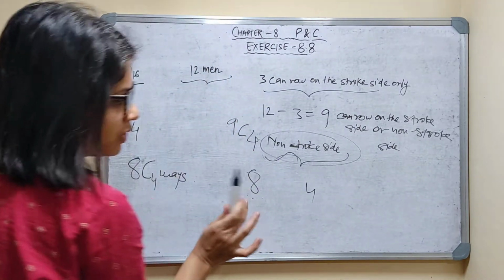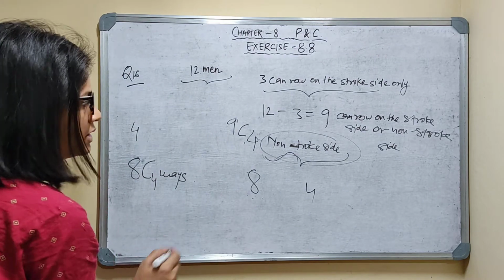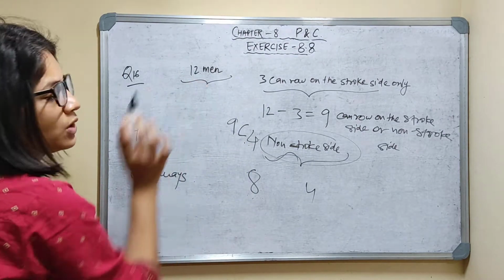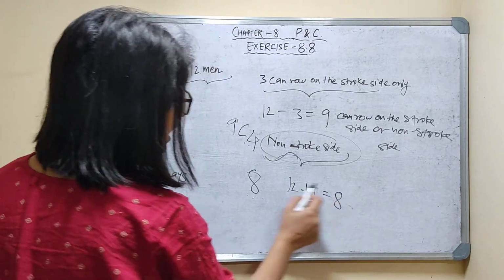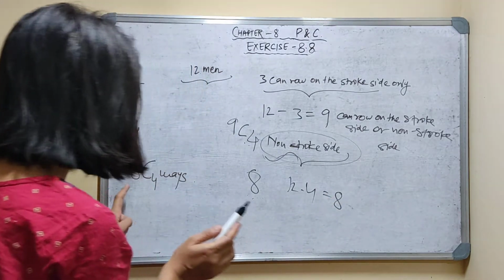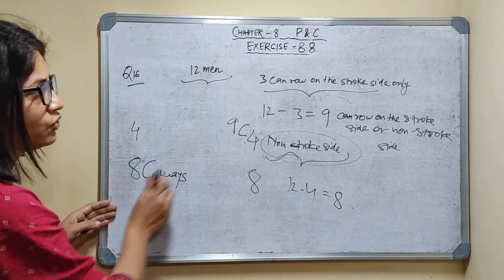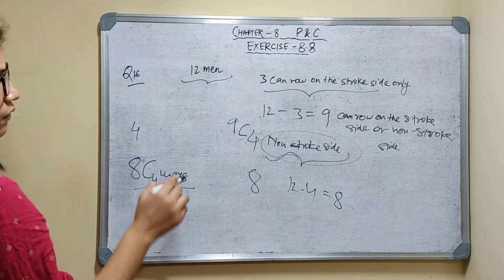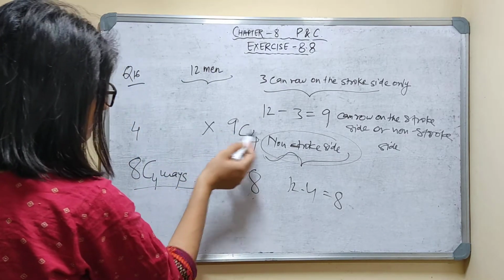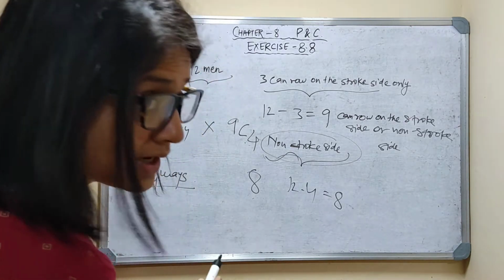Total were 12 men, so 12 minus 4, 8 are left. From this 8, I have to choose for the stroke side. So 8C4 ways for the stroke side and 9C4 for the non-stroke side. So 8C4 into 9C4. It is clear.